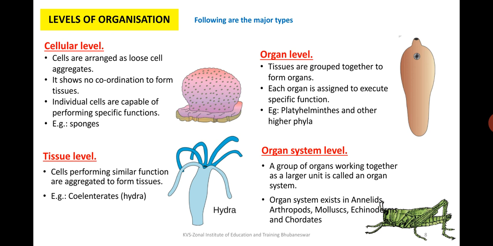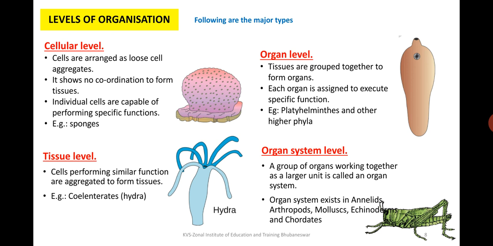Individual cells are capable of performing specific functions. So the best example of this is a sponge. Sponges are at the cellular level and they perform their own function at a cellular structure.